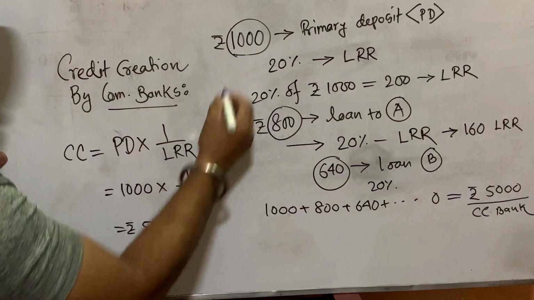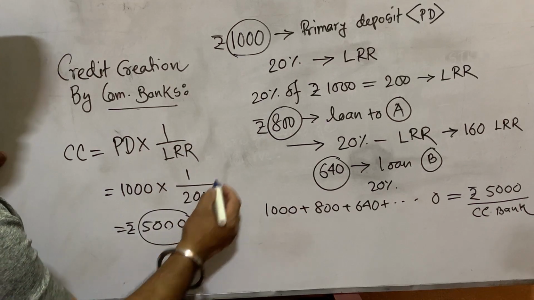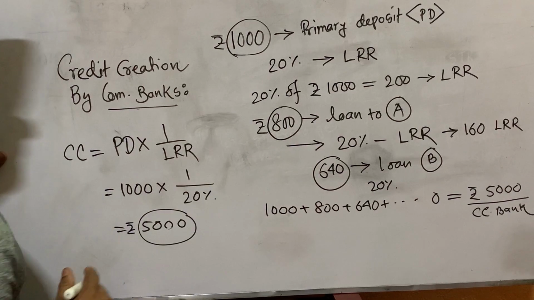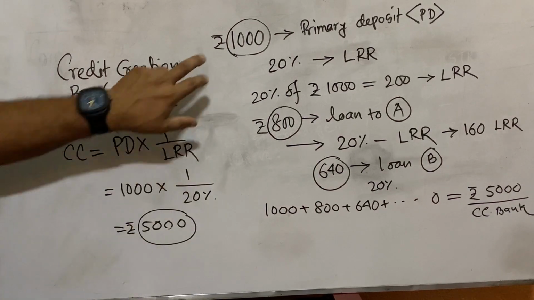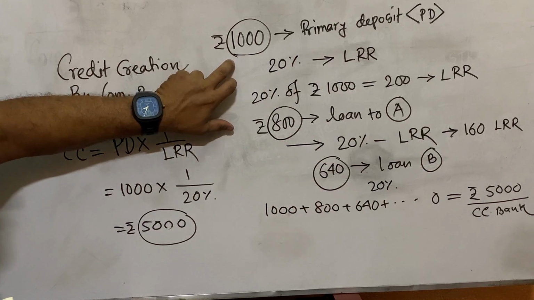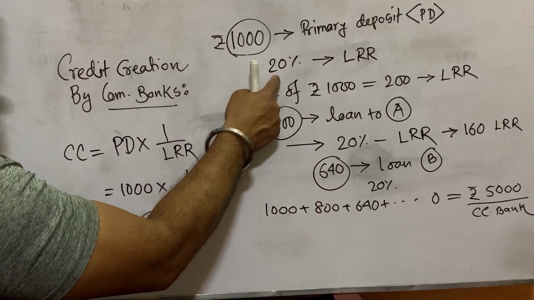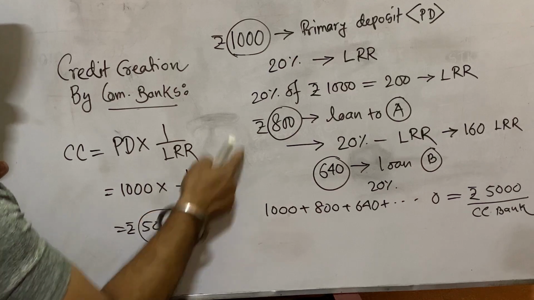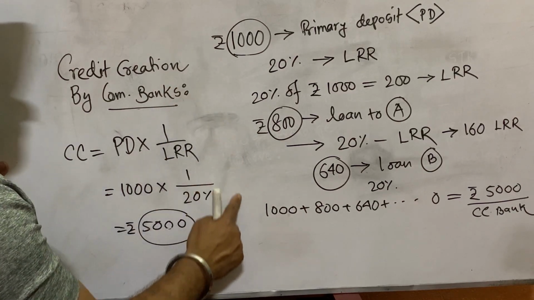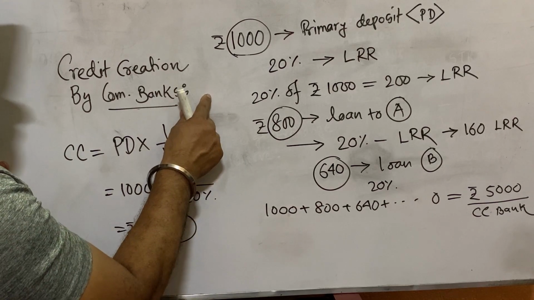Starting with 1000 rupees, the bank created 5000 rupees. This is for 20%. If the percentage is different, then the multiplier answer will also be different. So this is the policy of credit creation, how a commercial bank creates credit.